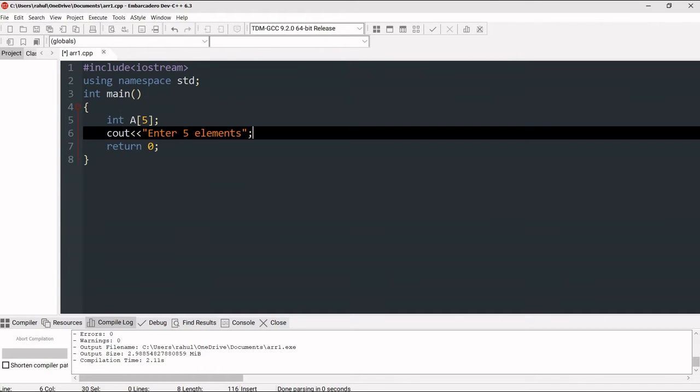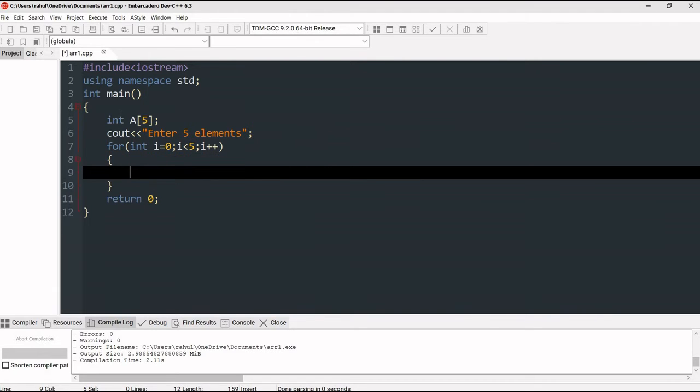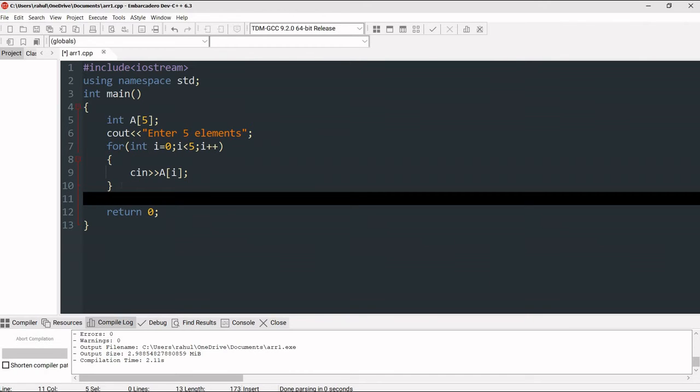Like this. And then for taking input, we can use a for loop here. This for loop should start with i = 0, because the array actually starts with 0. Array subscripts always start with 0. So that is why i = 0, then i < 5, then i++. Then we'll use cin here, and then we will mention a[i]. In this way, we can input all the elements of the array with this for loop.